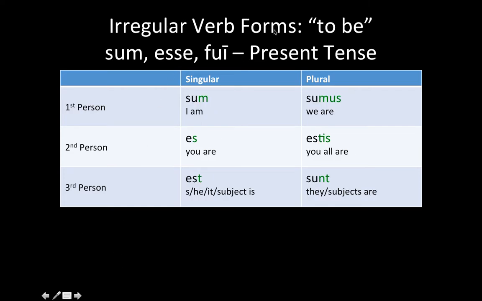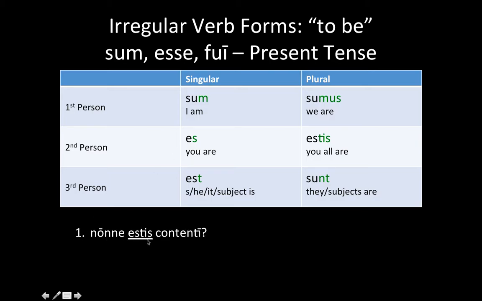Now let's look at the irregular forms. The verb sum, esse, fui, is the verb to be. In the singular it is sum, es, est, and in the plural it is sumus, estis, and sunt. This actually isn't quite as irregular as many people think. It has the M, the S, the T, the MUS, the TIS, and the NT. Three of the forms have SU as the base, as in sum, sumus, and sunt. Three of them have E and S, and S. I guess it's just the E for the second person singular.